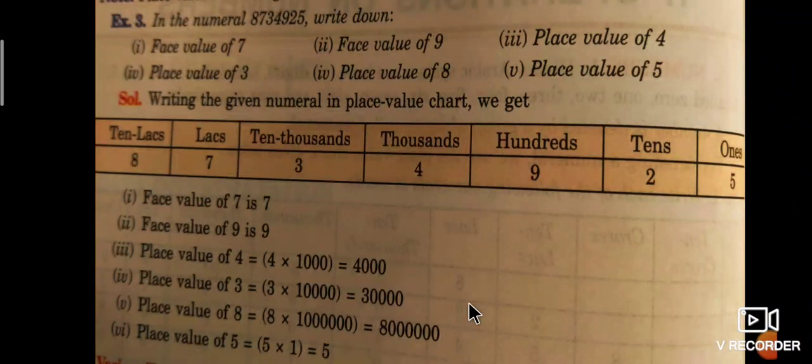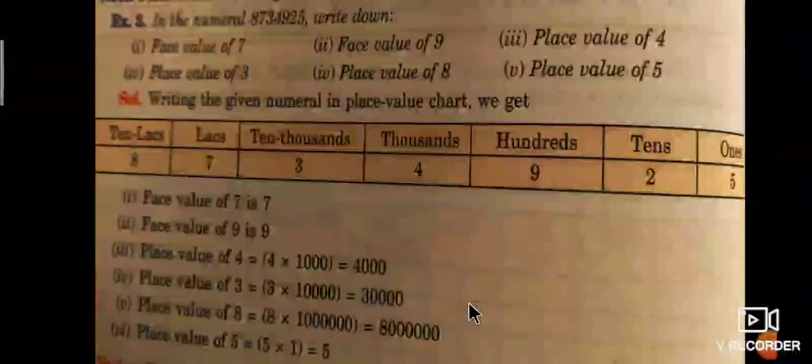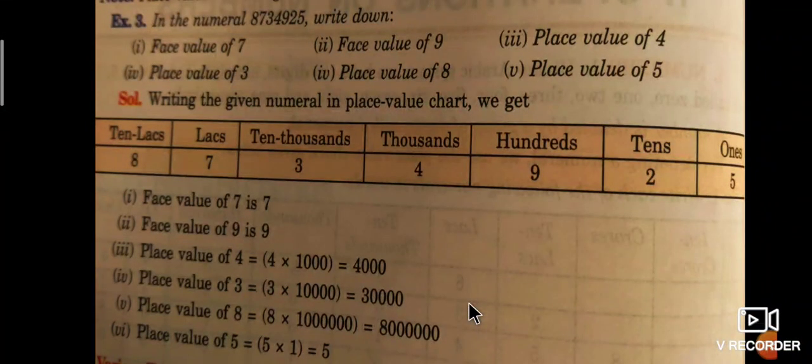Place value and face value. Face value is the numeral itself; it does not change anywhere, it has its own value. Therefore, the face value of 7 is 7, the face value of 9 is 9, the face value of 8 is 8. Like that, the face value of 7 is 7, the face value of 4 is 4. But the place values change.